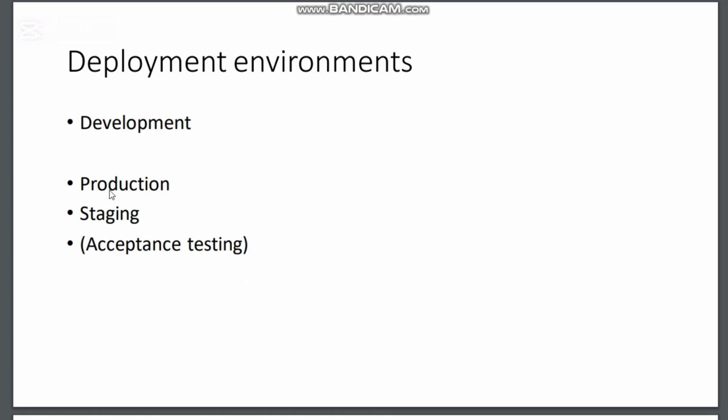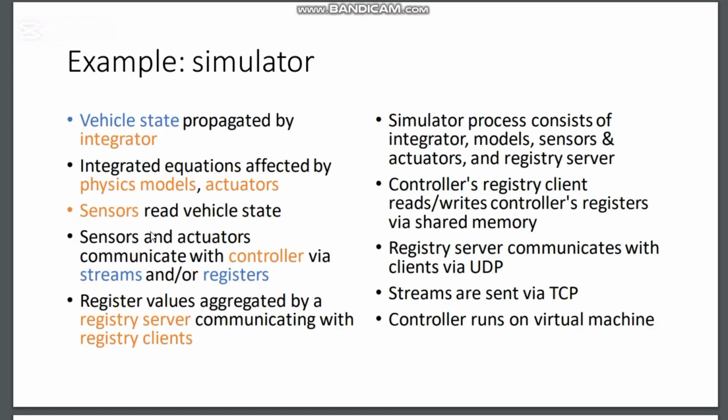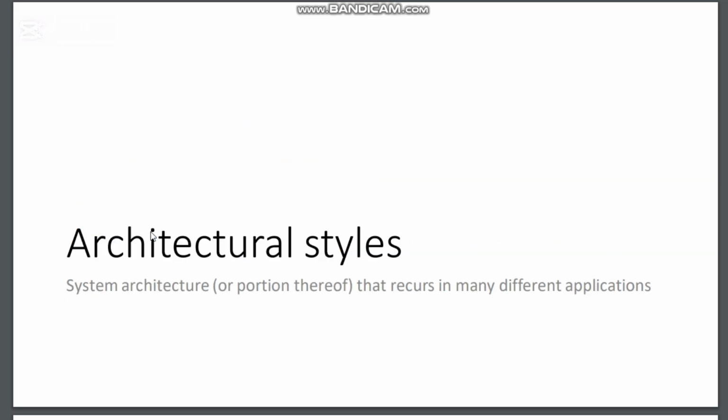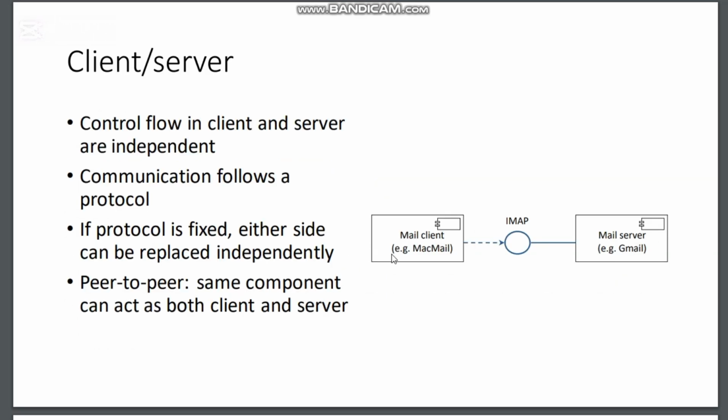Deployment environments: development, production, staging, acceptance testing. A simulator is used to see behavior without actually running in the real world. Architecture styles: we have client-server, as I told you earlier. We have the web browser on the client side and the server on the server side. This shows the dependency, this is the interface, and this is the realization. Control flow in client and server is independent. So these are independent.